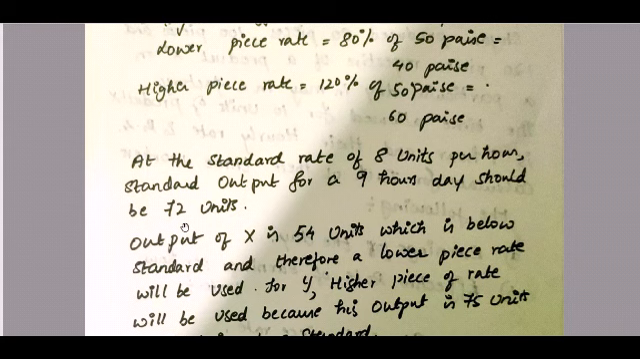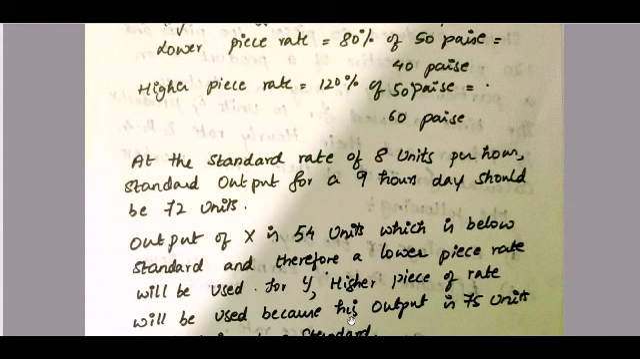But how much are X and Y producing? Output of X is 54 units, which is below standard. 54 is below 72 and hence it is below standard, and therefore a lower piece rate will be used. For Y, a higher piece rate will be used. Why? Because his output is 75 units, which is above the standard.